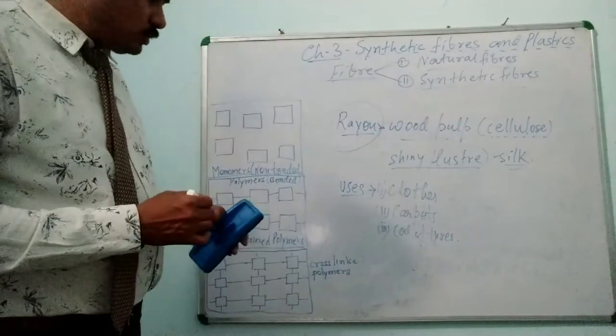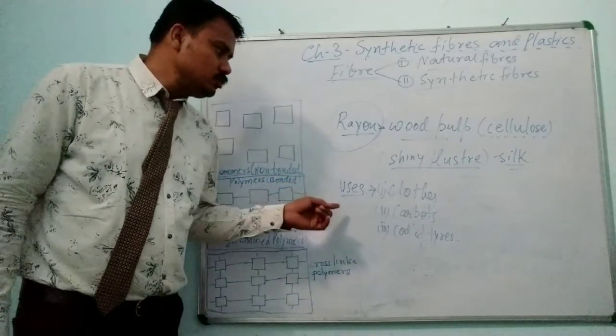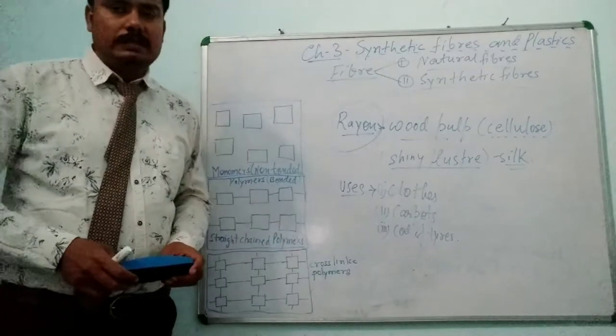So these are the various uses of rayon. Rayon is used in making clothes, carpets and tire cord, etc.